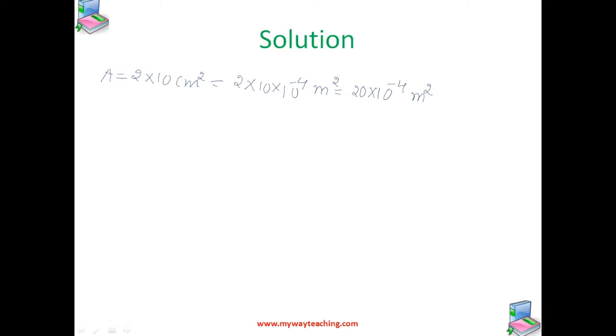The force acting on them is given by 40 kg weight. Again, if you convert it in terms of Newton, we get 40. We know the value of g is taken as 10. We get 400 Newton.